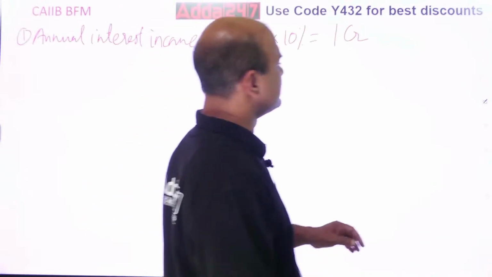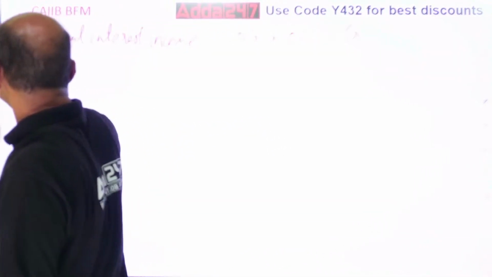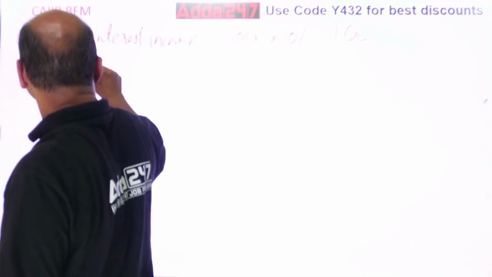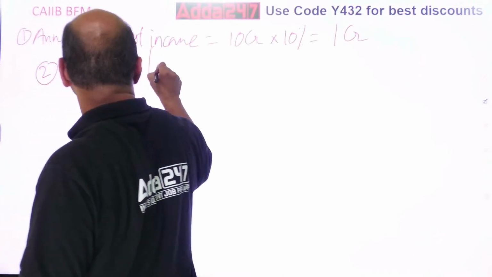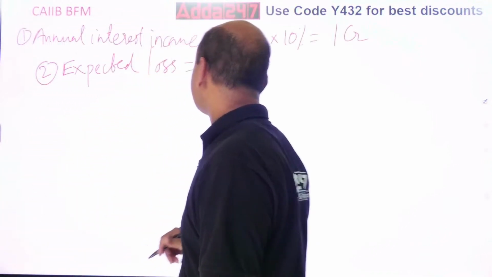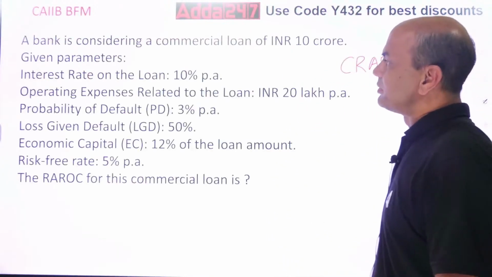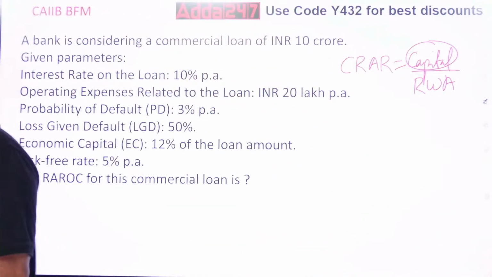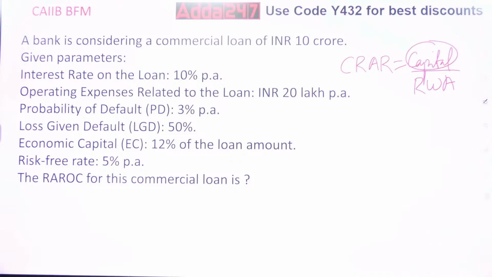Expected loss. What is the expected loss given? Let's calculate this. Probability of default is given as 3%, right? 3% is the probability of default. But 3% on what? LGD is also given, loss given default, 50% is given.